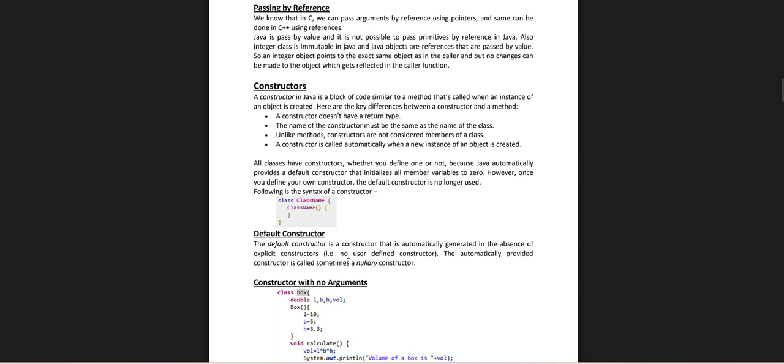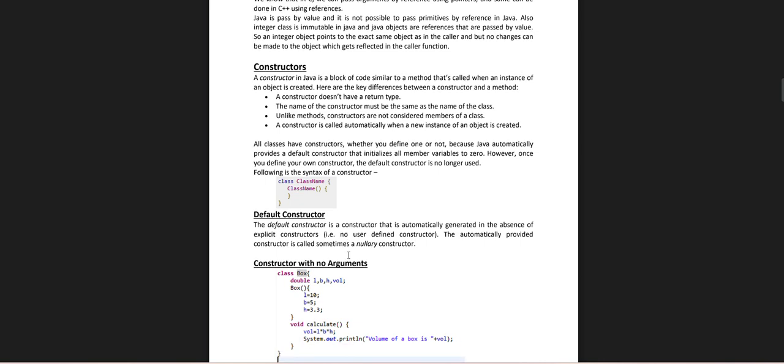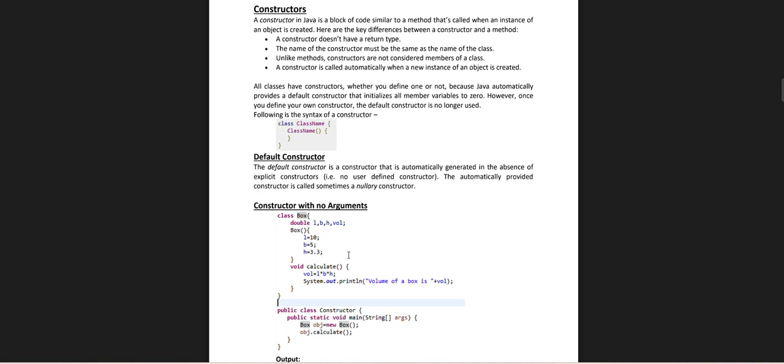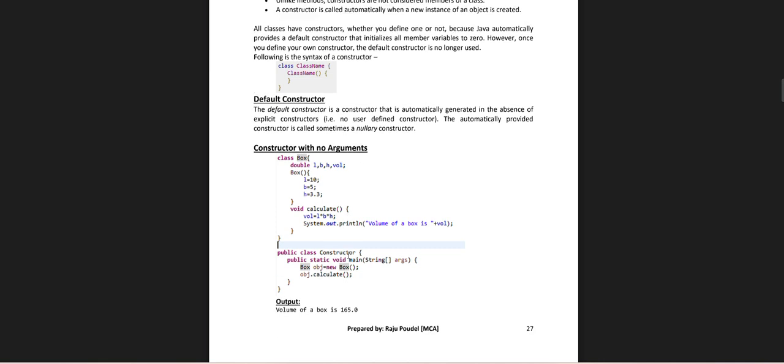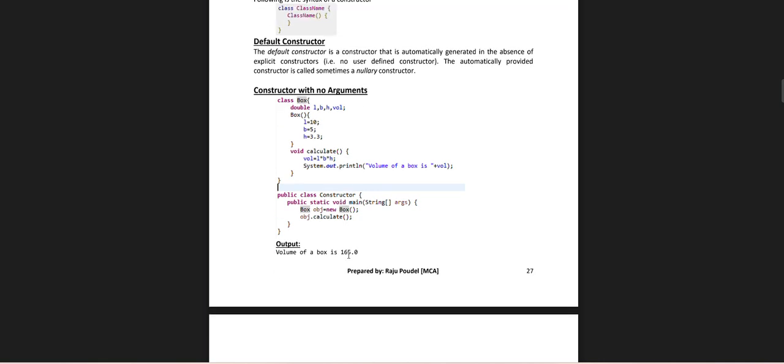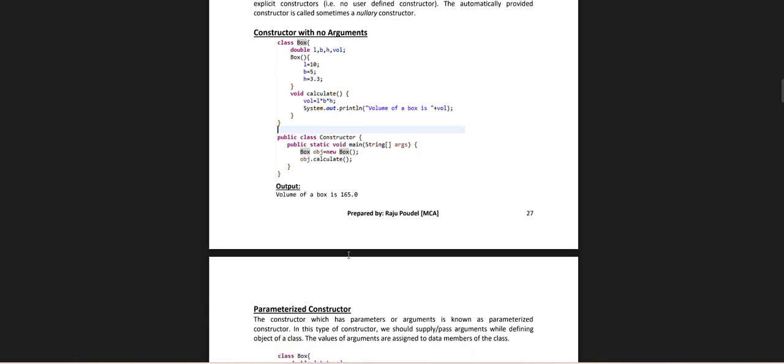A default constructor is a constructor that is automatically generated in the absence of an explicit constructor. It is not user defined. The automatically provided constructor is sometimes called the no-argument constructor. class Box { double a, b, s; calculate volume: l * b * s; System.out.println } public class Constructor { public static void main; new Box; volume output of the box.